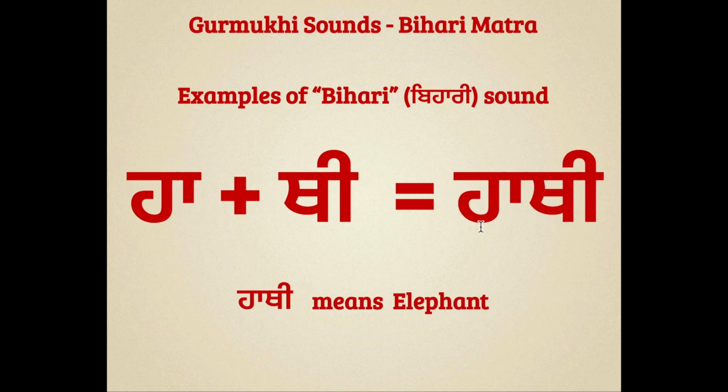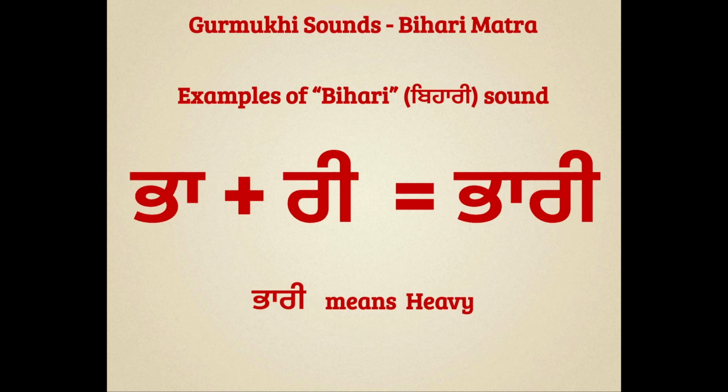Let's check out next word. The next word is Hathi. Hathi means elephant. And to read this word, we can say Hahenu Kanna Ha, Thathenu Bihari Thi, Hathi. You can repeat after me. Hathi. Let's check out next word. Next word is Pari. Pari means heavy. And to read this word, we can say Pabbenu Kanna Pa, Rarenu Bihari Ri, Pari. You can repeat after me. Pari.